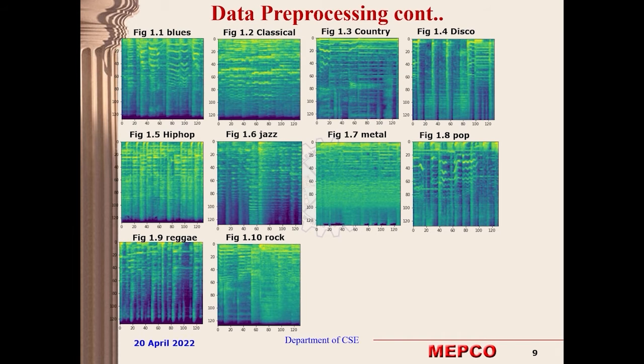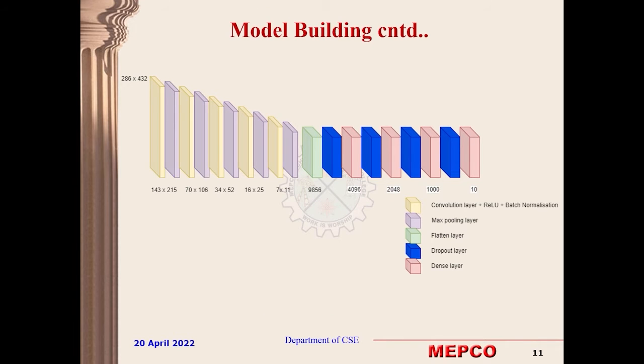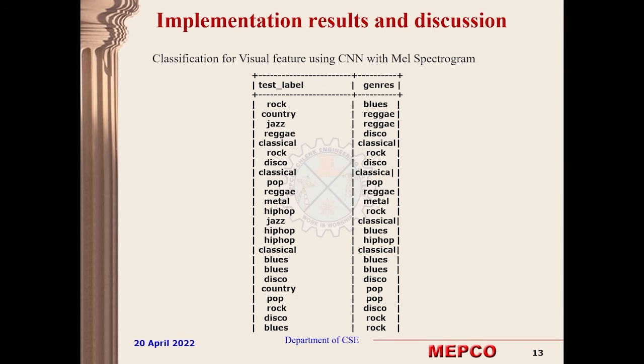And this is the spectrogram for the 10 genres available in the dataset. The feature map for the spectrogram in GenreNet has been visualized here, and this is the architecture of the model, and this is the summary of the model, and this is the output of the model, where you can see some of the misclassifications that are present in the table because the spectrogram is not efficient enough.